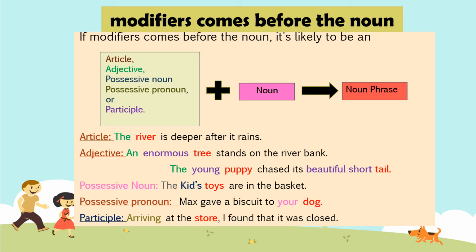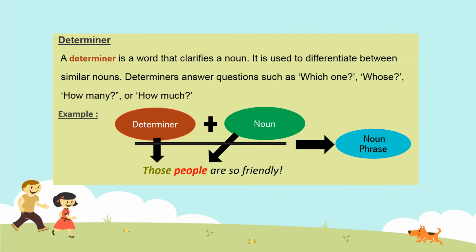Participle. Arriving at the store, I found that it was closed. Arriving is a participle and it has come before a noun store. So, like this, modifiers can come before the noun and can form a noun phrase. Determiners can also be the modifiers. They can also come before the noun and form a noun phrase.